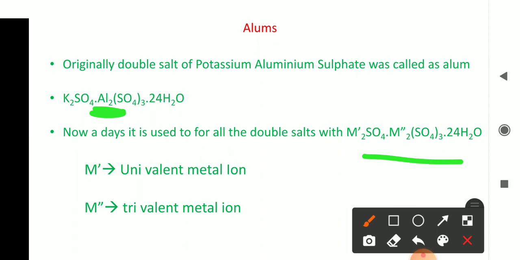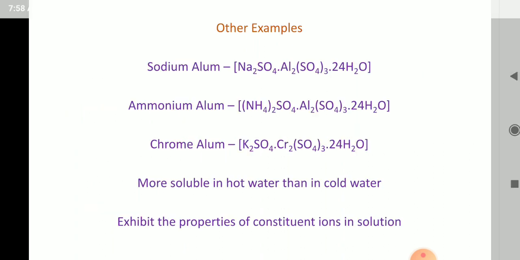Is it clear? Yes. So what are called as alums? The double salts of potassium aluminum sulfate were called as alums, but nowadays it has changed. Any double salt with the molecular formula M′2SO4 M″2(SO4)3 24H2O can be called as alums. Now let us see some more examples for alums.